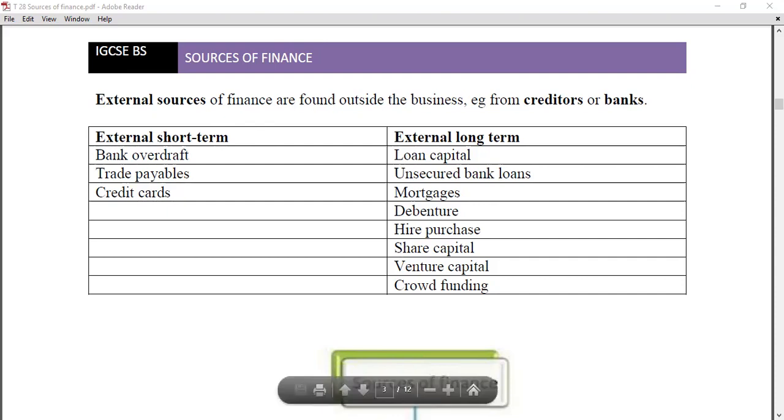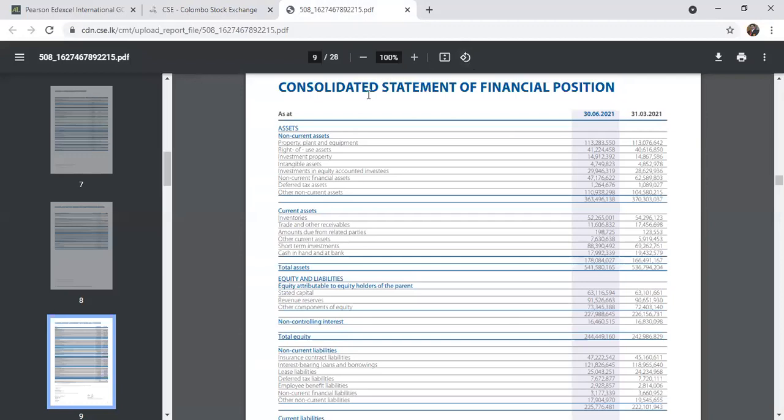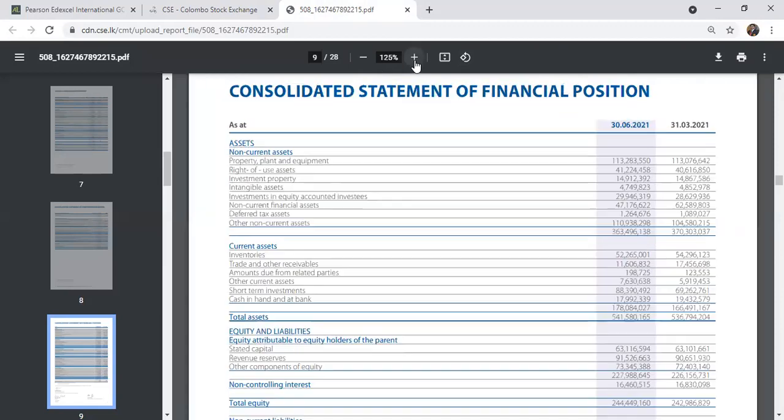So I'll show you using one of the financial statements. I found this from the Colombo Stock Exchange. This is one of the blue chip companies of Sri Lanka, John Keells Group. I downloaded the interim financial statement from 30th June 2021. You can see here the consolidated statement of financial position, SOFP, previously known as a balance sheet. I'll zoom in a little bit.